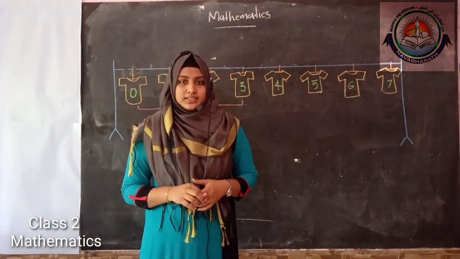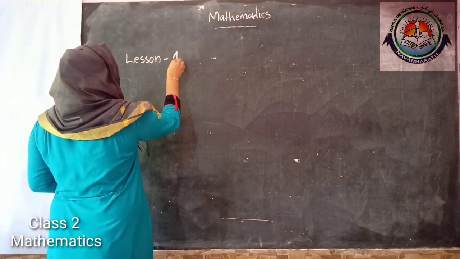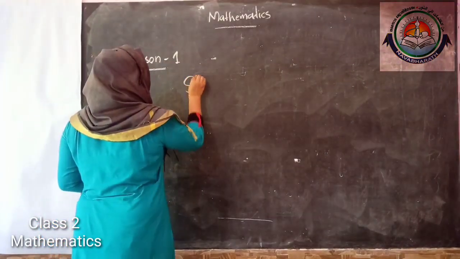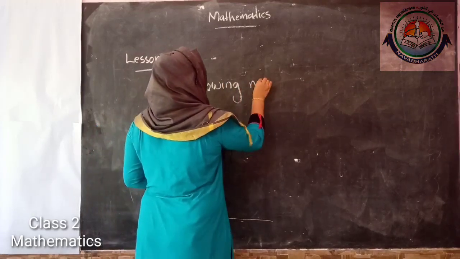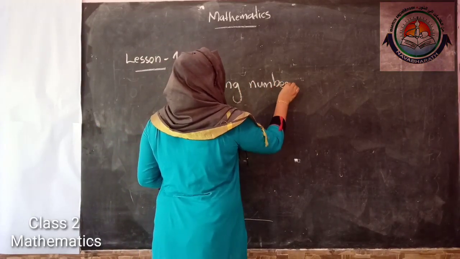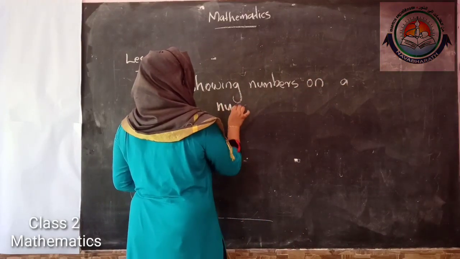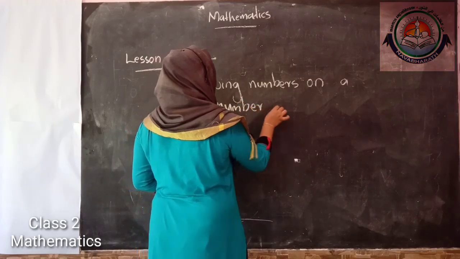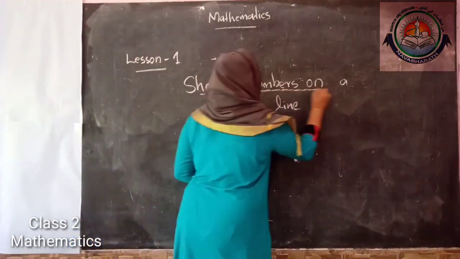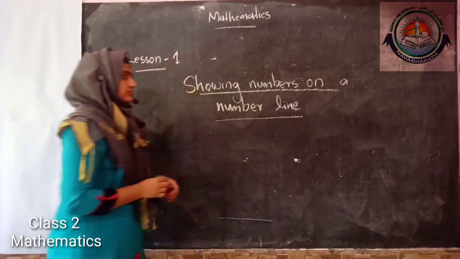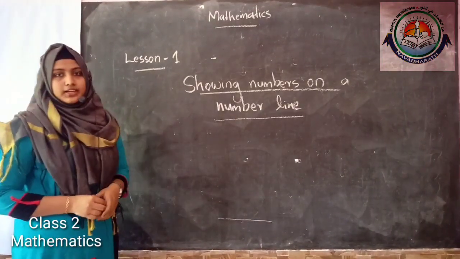That is what we are going to do in this chapter, the first chapter, lesson 1: showing numbers on a number line. This is lesson number 1. Please write in your notebook: lesson number 1, showing numbers on a number line.